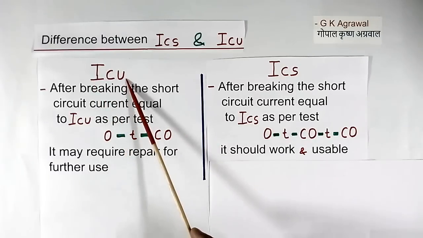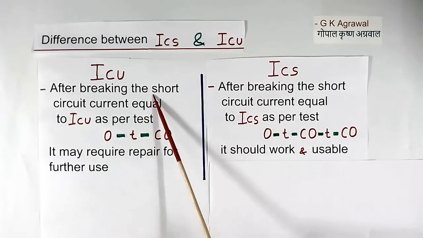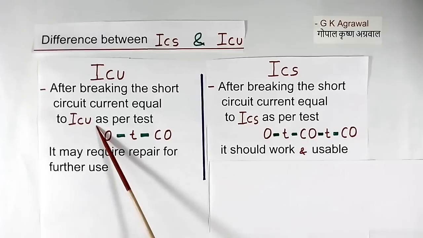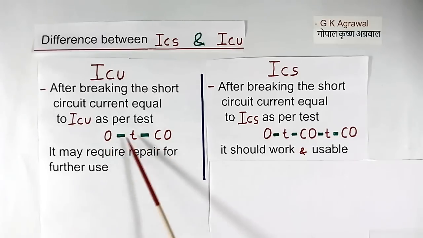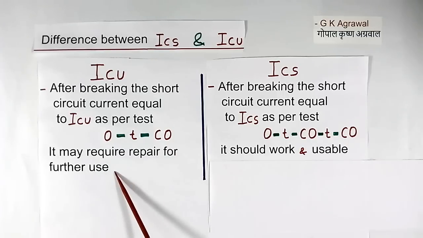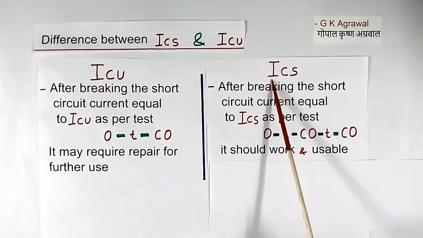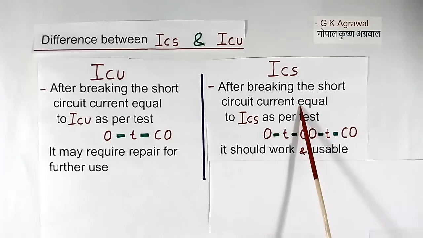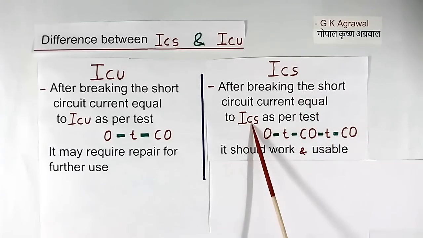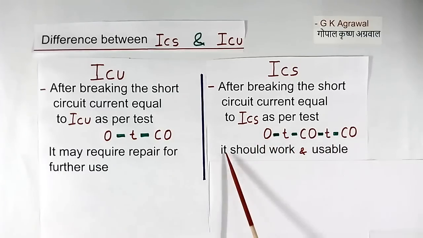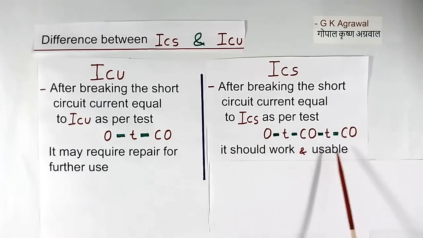In case of ICU, if short circuit current is equal to ICU and we do this test sequence, then it may require repair for further use. In case of ICS, if short circuit current is equal to ICS and we do this sequence, then also it will work and usable.